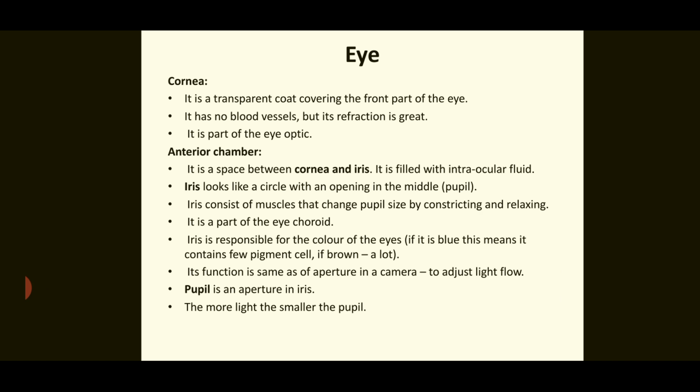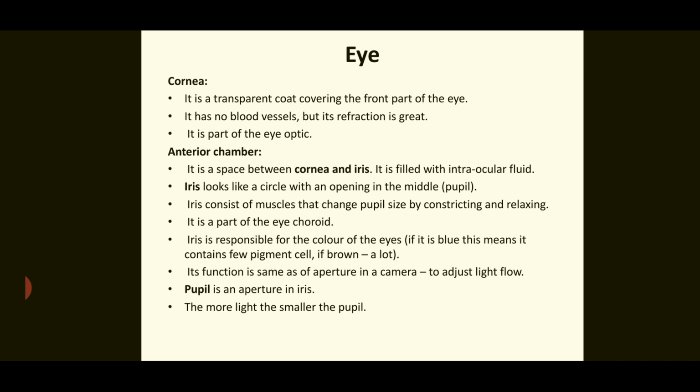Now, let's discuss the cornea. The cornea is the transparent coat covering the front part of the eye. It has no blood vessels, but its refraction is great. It is part of the eye optics. Now, the anterior chamber. The anterior chamber is a space between the cornea and iris. It is filled with ocular fluid.